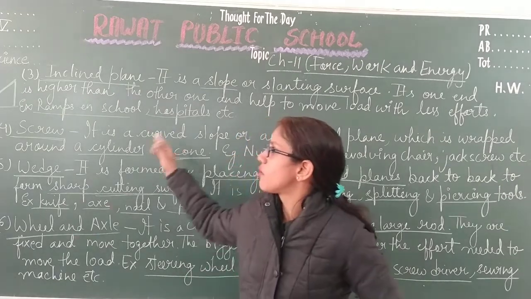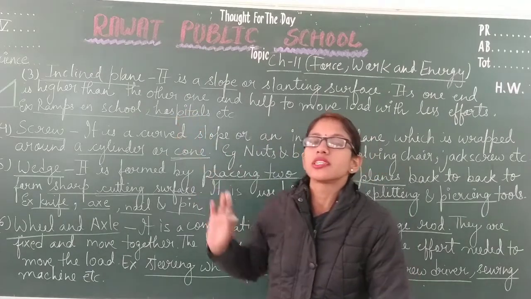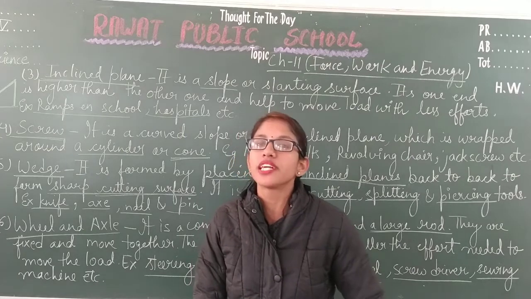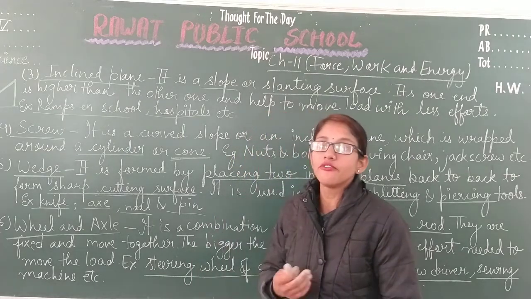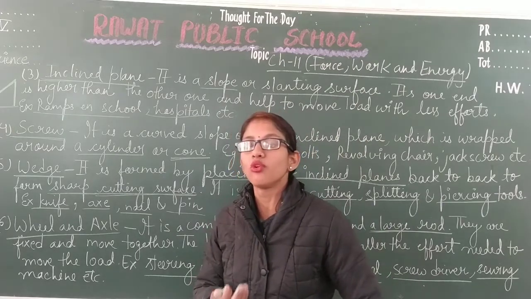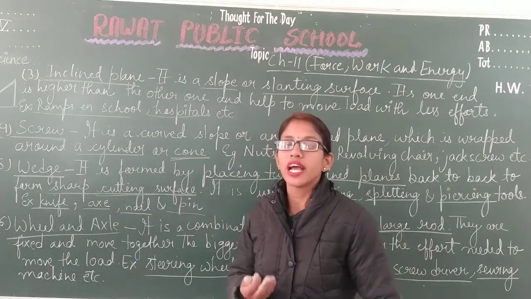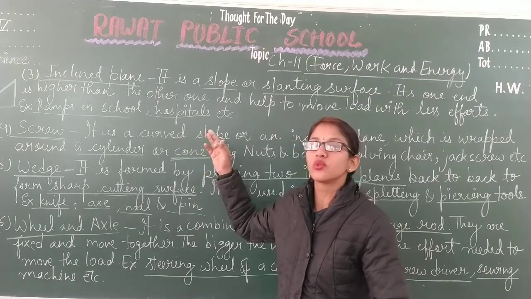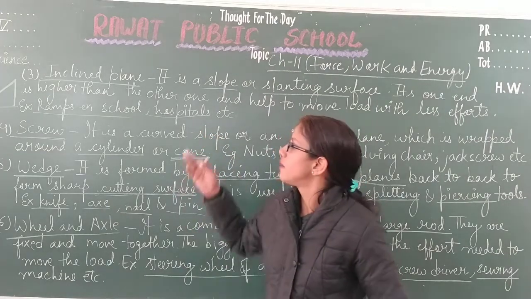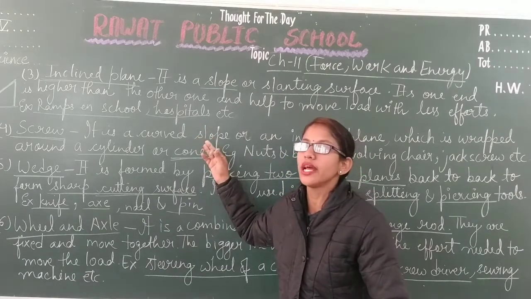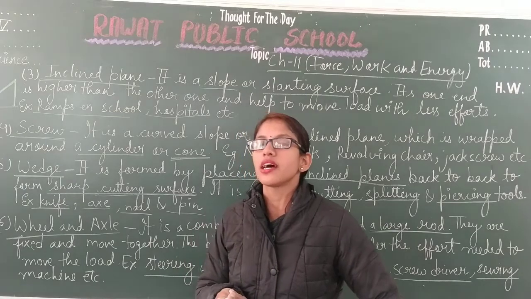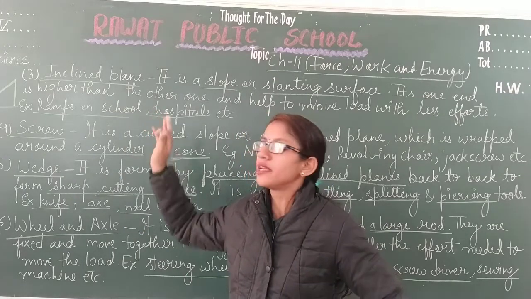After this, the third type of simple machine is the inclined plane, which is a slanting surface or a slope, and that helps us to lift the object with less effort. Because if we move the object through the stairs, it will take more effort, more force, and more time. But if we take the object through the inclined plane, less effort is required. Examples of this are ramps in schools and hospitals, whereas roads on mountains or in hilly areas are also examples of the inclined plane.